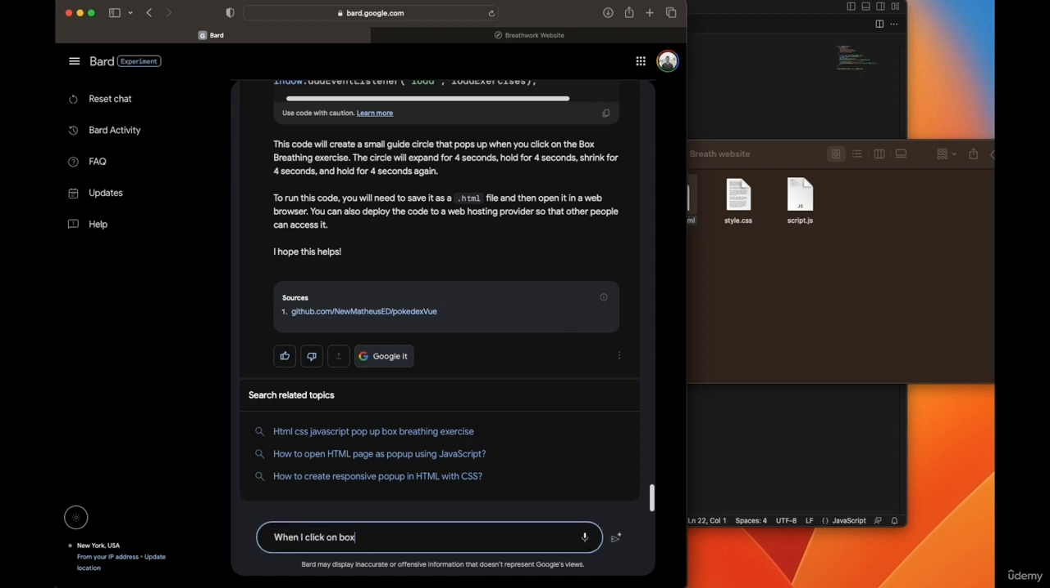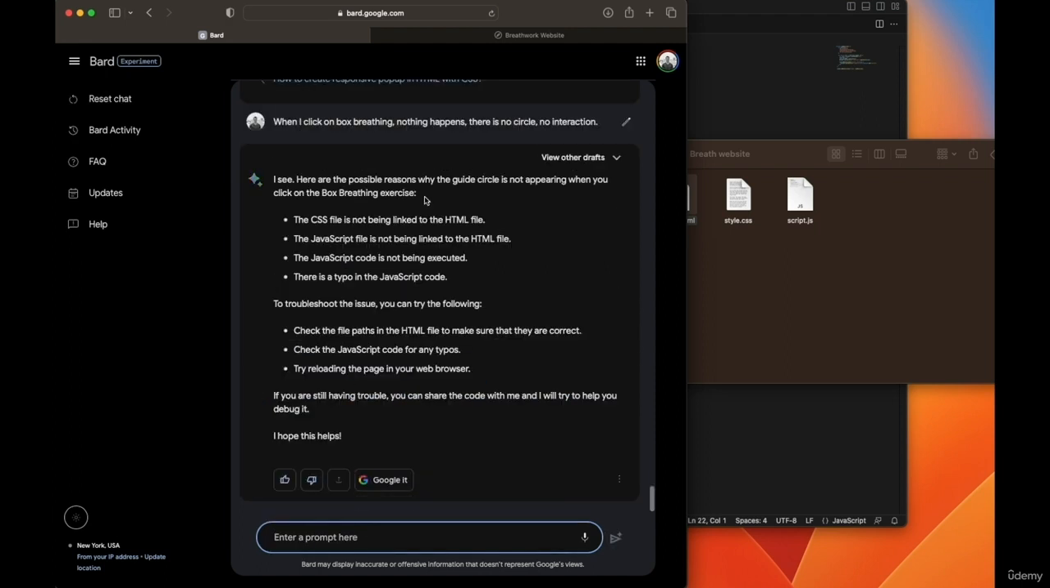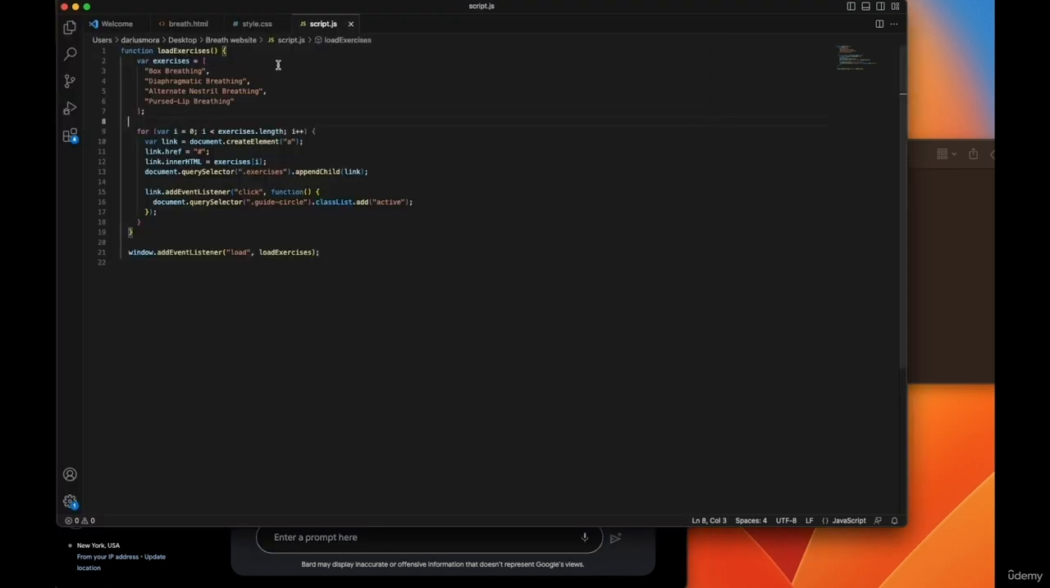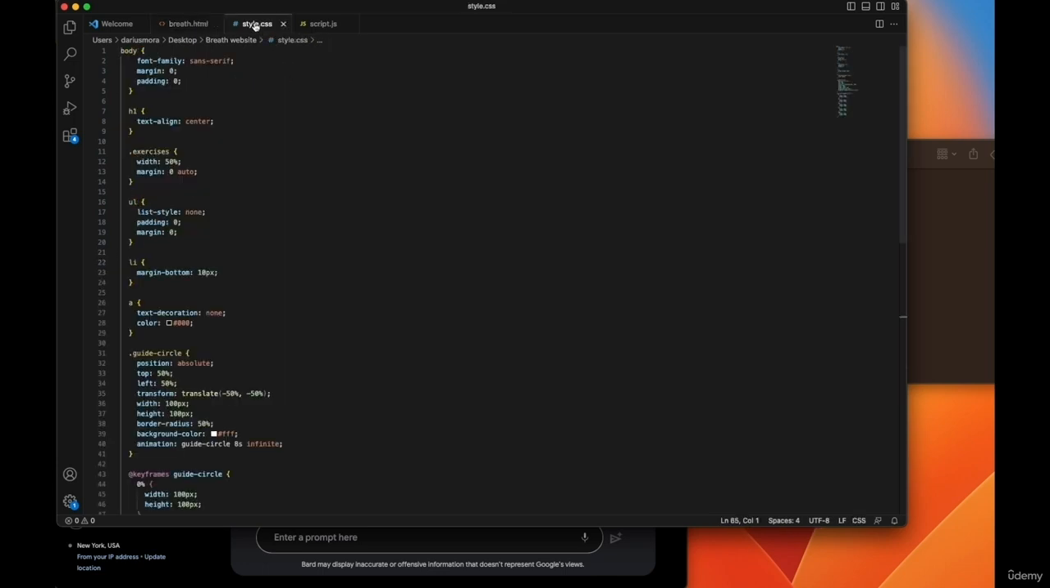When I click on box breathing, nothing happens. There is no circle, no interaction. Fix it, please. So, possible reasons: CSS file is not linked to HTML. Well, let's see. Is it? We got the style.css that is linked.